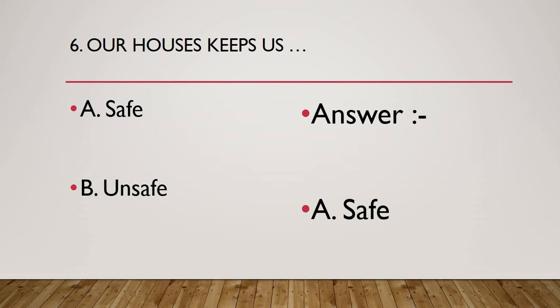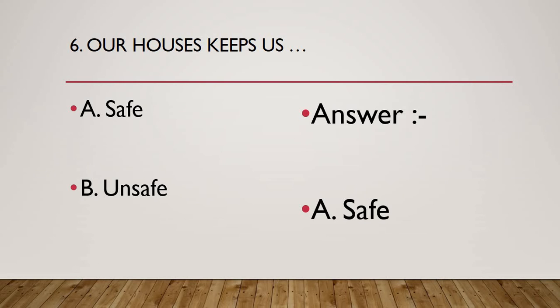Correct? Safe means protected everywhere from heat, from rain, from breezy air, from everything it protects us. Just imagine if you were supposed to sleep on the roads. Vehicles might have crashed you, or animals might have met an accident with you. Just imagine. So our houses keeps us safe from every unavoidable circumstances.